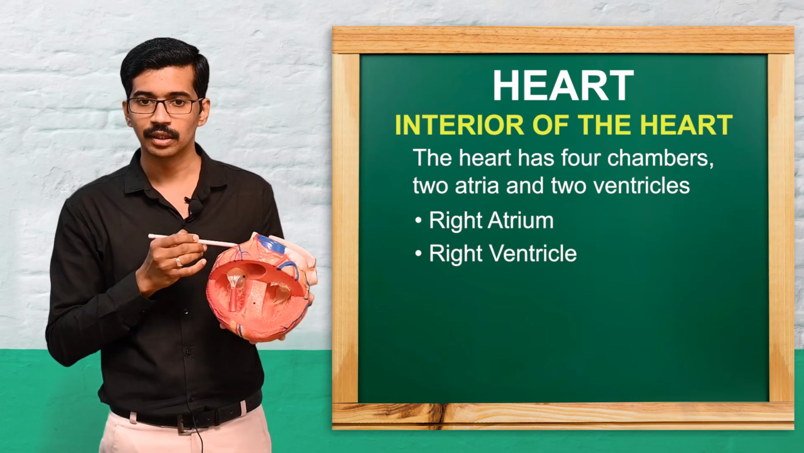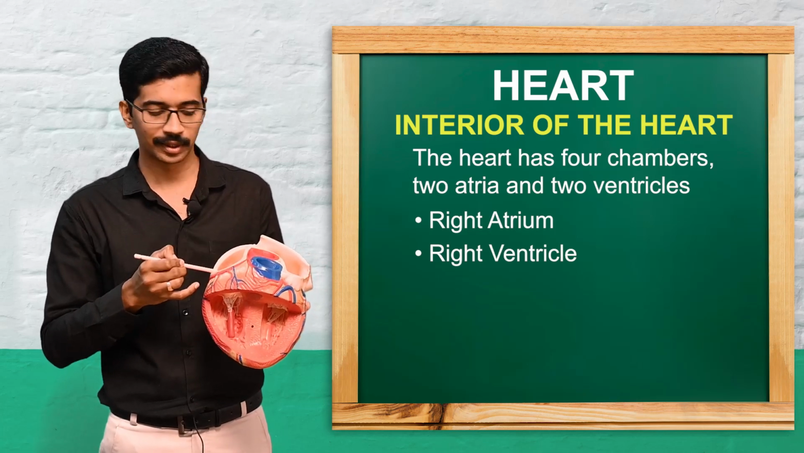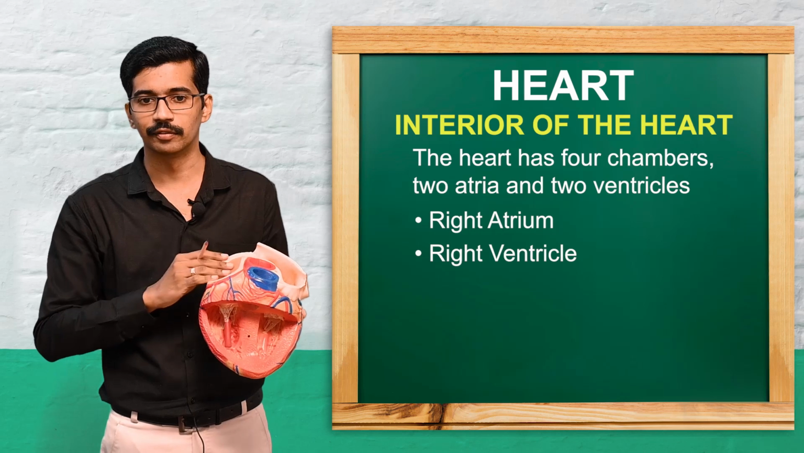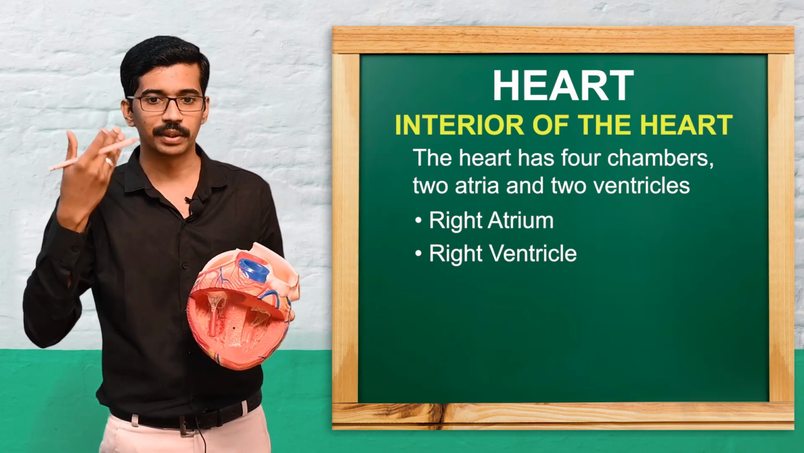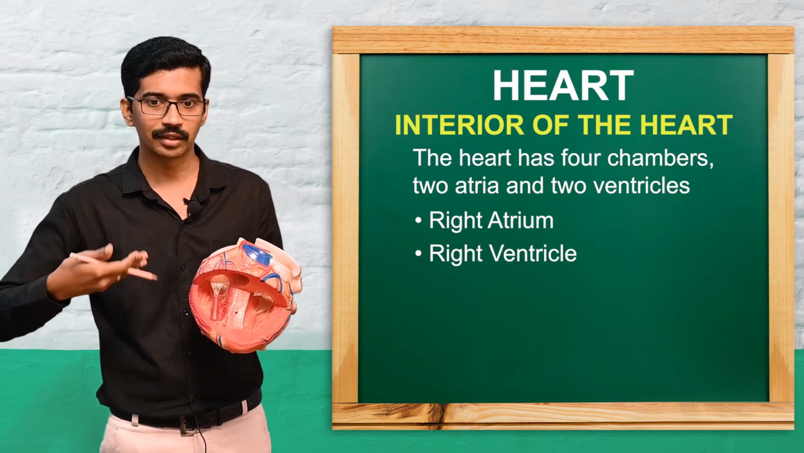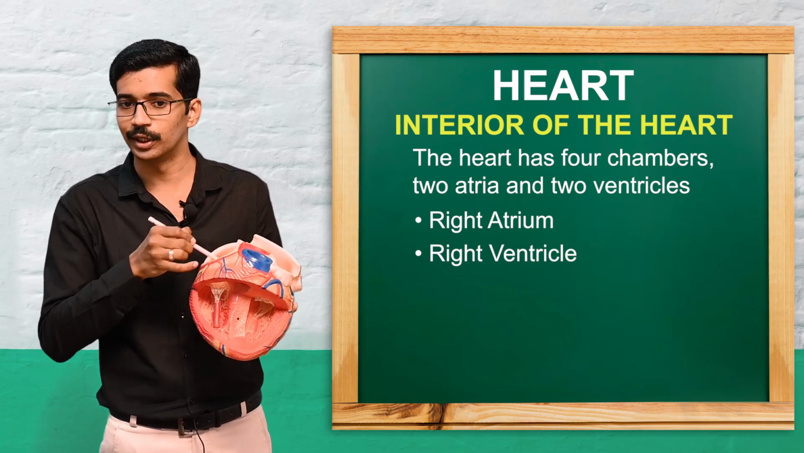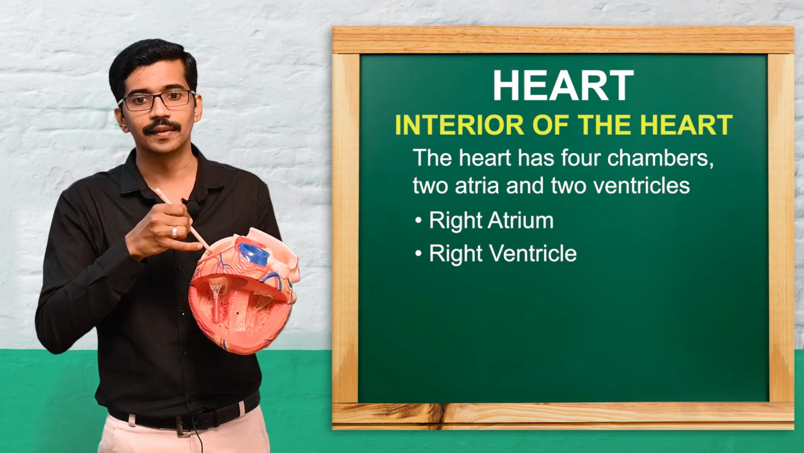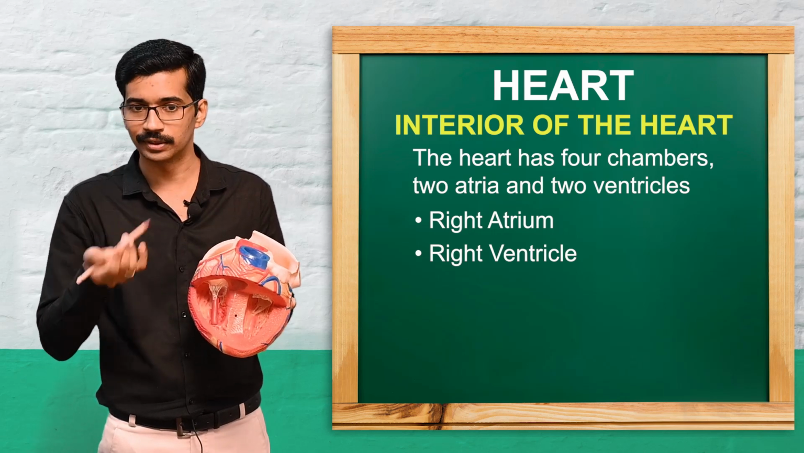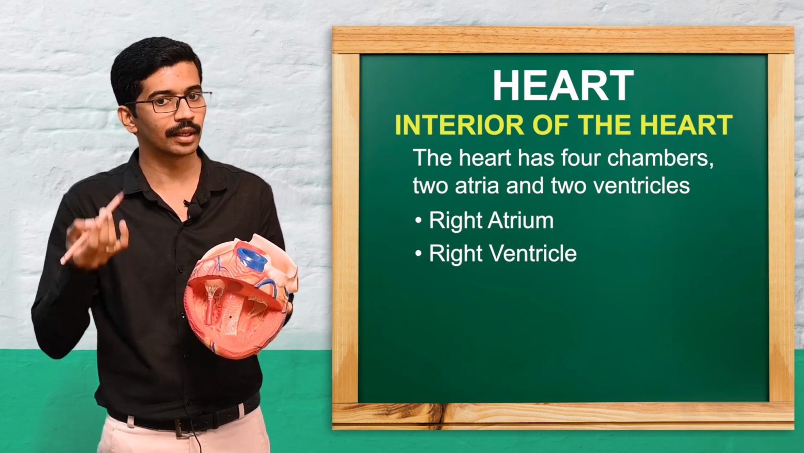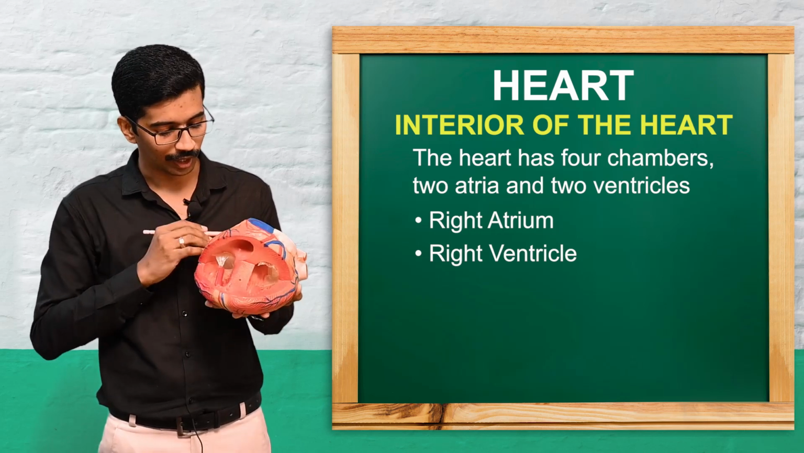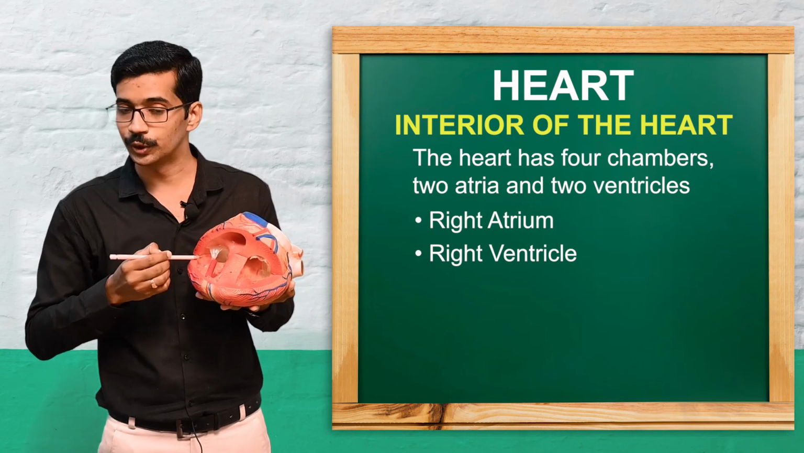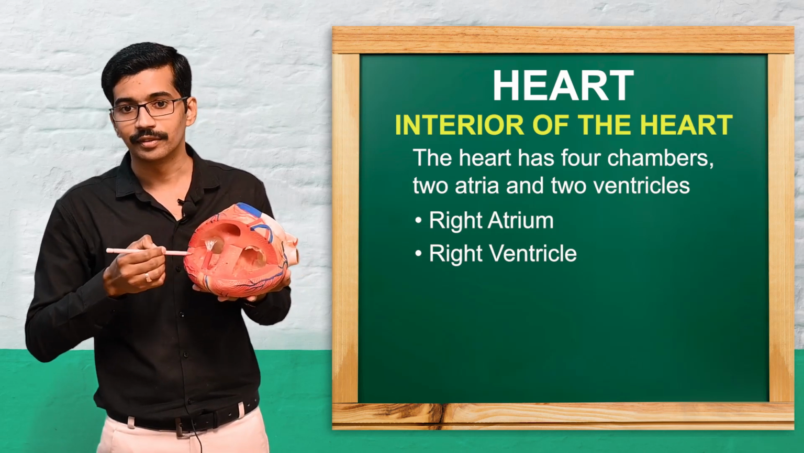Coming to the right atrium, this is the right atrium. The blood from the upper part of the body comes through the superior vena cava, and from the lower part through the inferior vena cava, which carry blood into the right atrium. We can see the 2 openings of the superior and inferior vena cava in the right atrium. From the right atrium, the blood flows into the right ventricle.